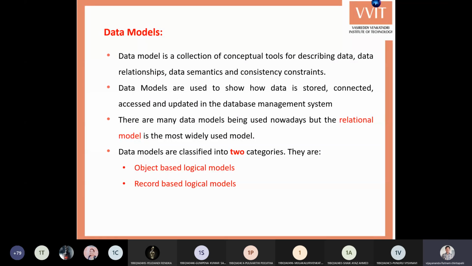For storing this data, for creating the VBIT database, first you need to analyze what we need and what we want to store. We want to store employees' information, students' information, and books' information, that means library information and so on. Once you identify these, then you need to consider what each represents. Suppose a book is there. You cannot directly store the book. A book has different properties.